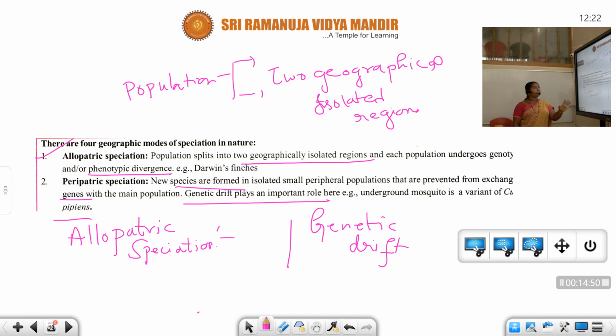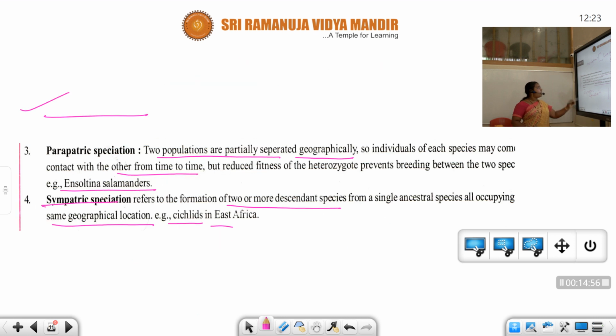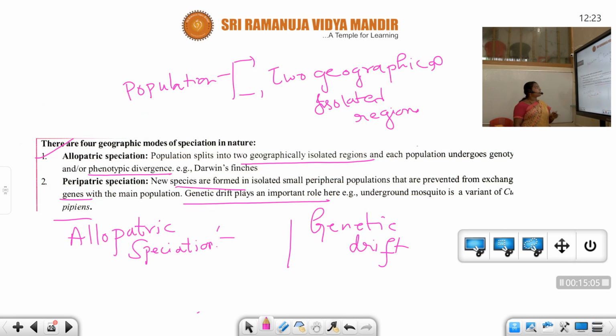There are four geographic modes of speciation in nature. The first one is allopatric, the second one is peripatric, the third one is parapatric, and the fourth is sympatric speciation. Allopatric, peripatric, parapatric and sympatric. So let us discuss again. These things are very tough to remember, so just listen to the concepts very clearly, students.